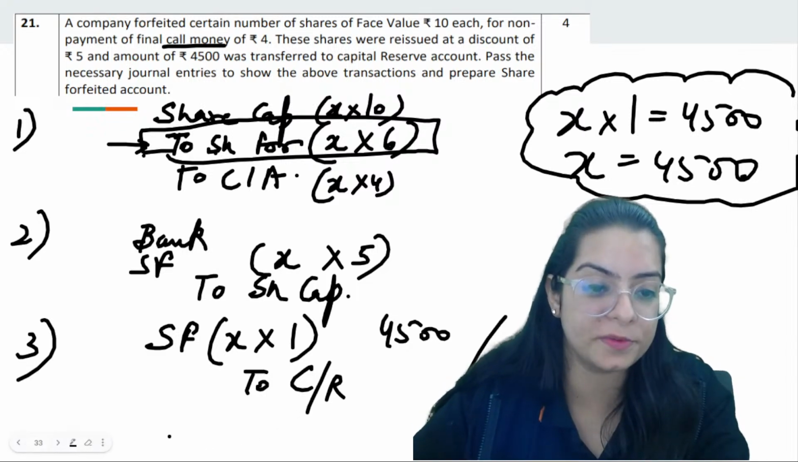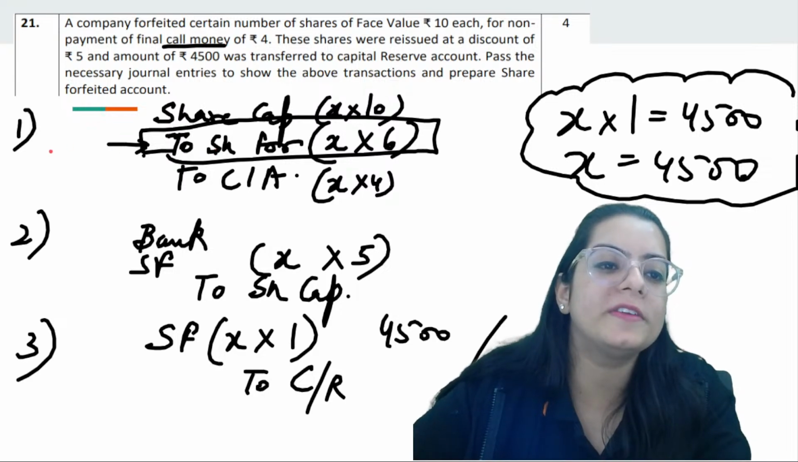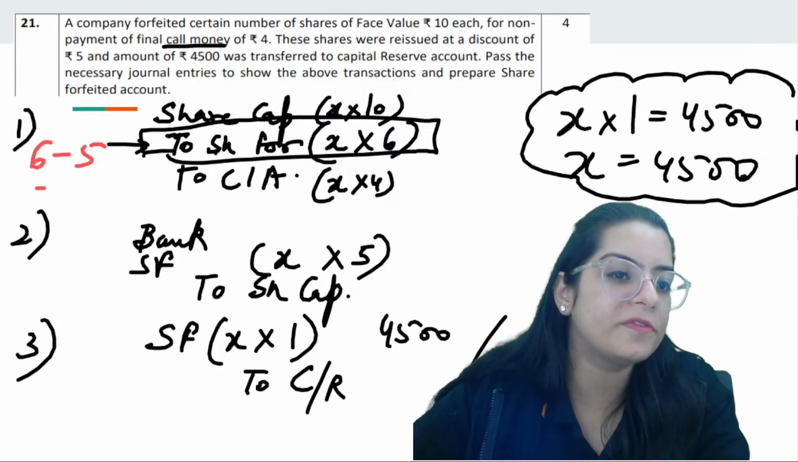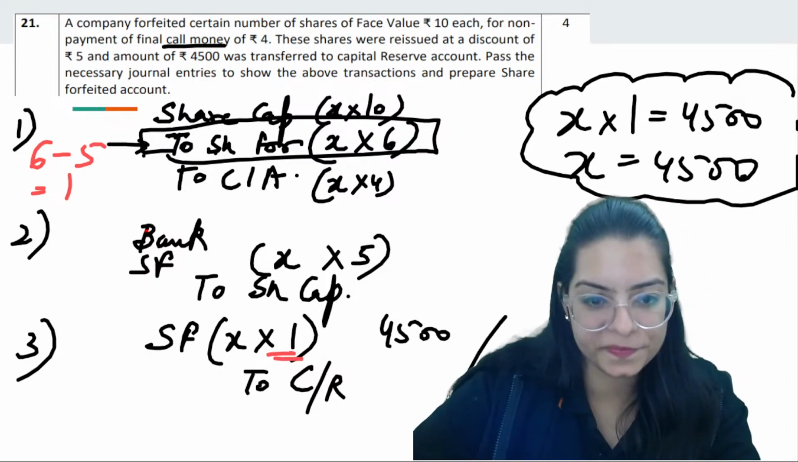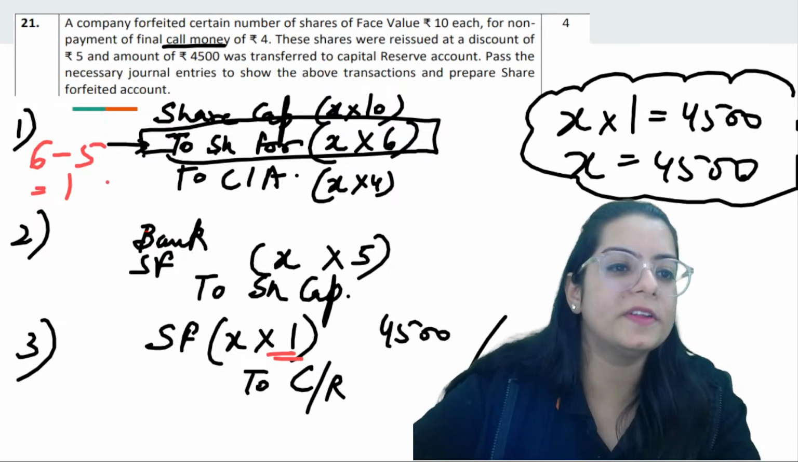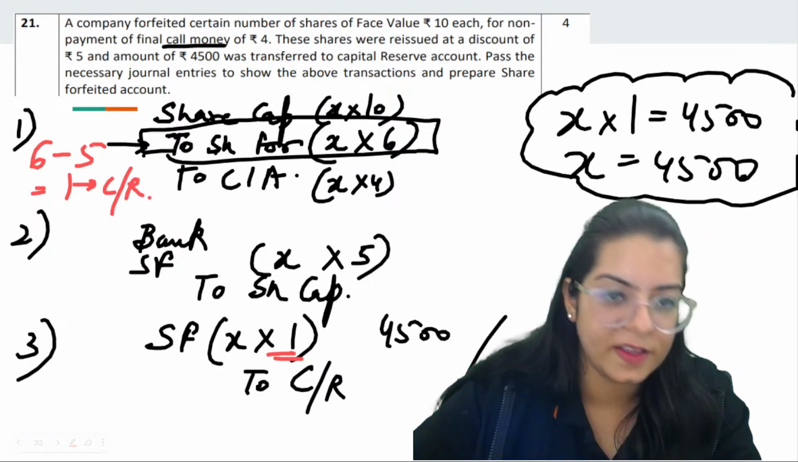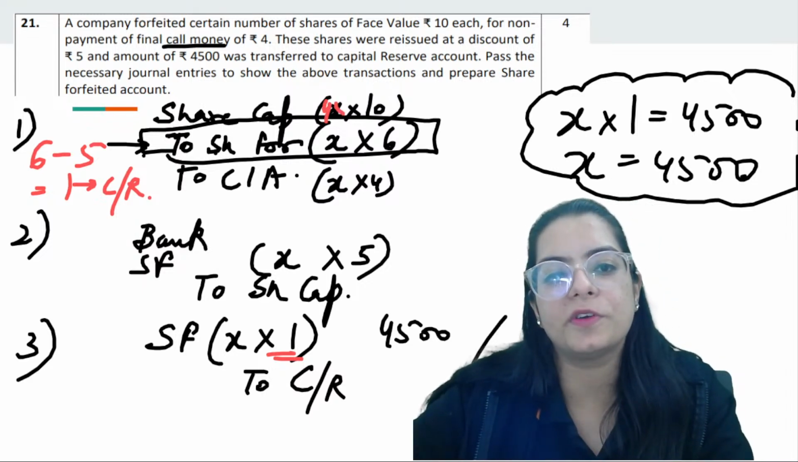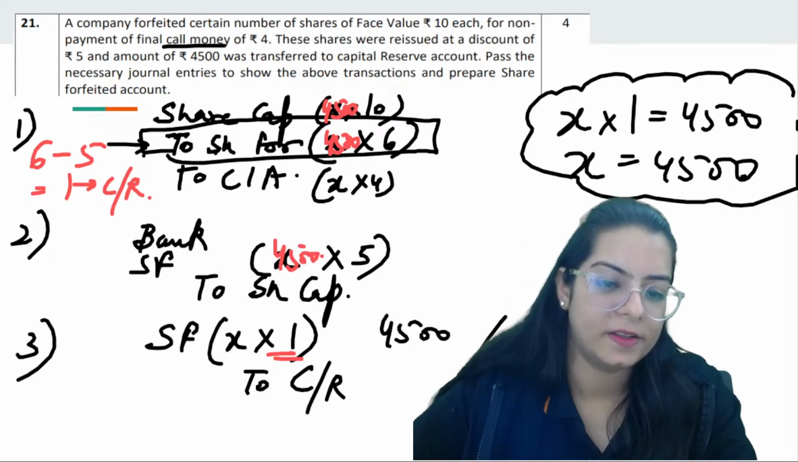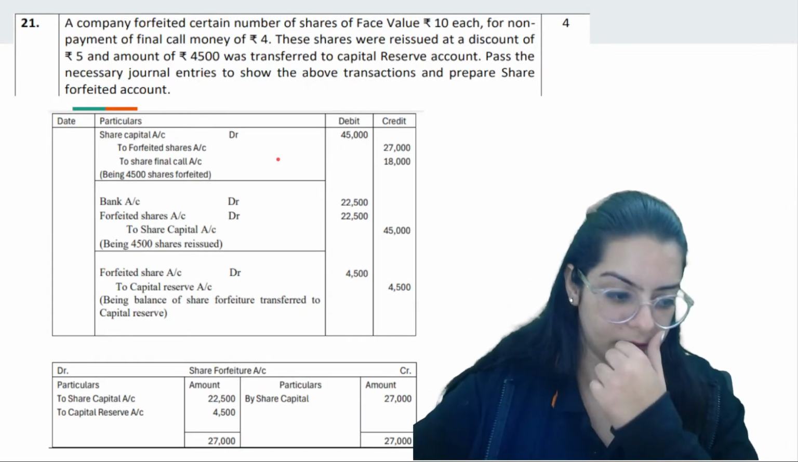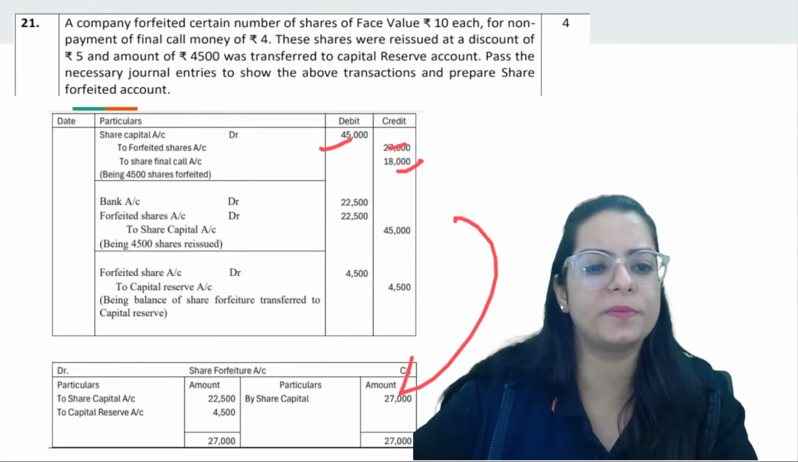What type of question is this? This is a very, very easy question. If you have got 6 rupees and you gave a discount of 5, what is the value of 1, the value of share forfeiture or the value of capital reserve? So now you can pass the entries by putting 4,500 in place of X. Check this out. These values you are going to get. And share forfeiture account ledger posting you all can do.